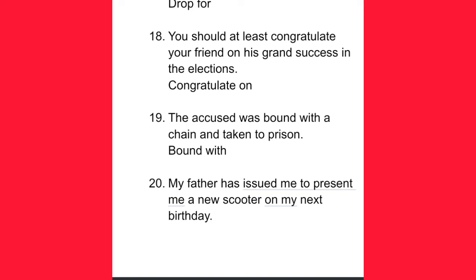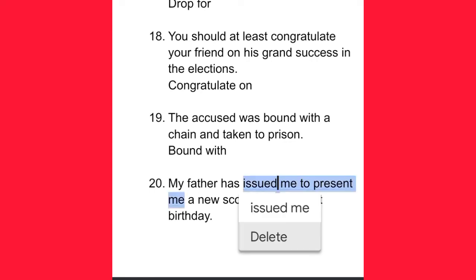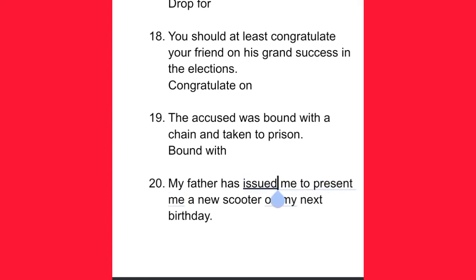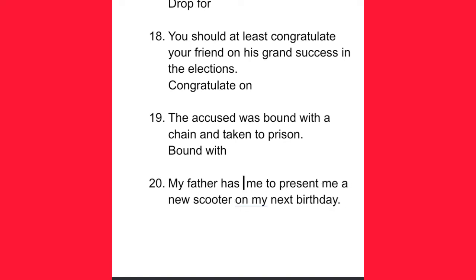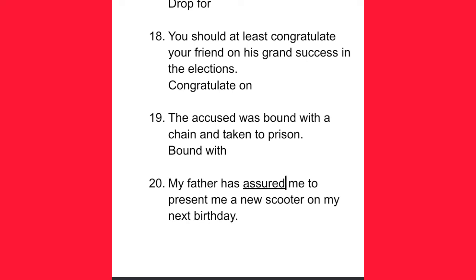The last one is: My father has issued me, sorry, here the correct word should be assured me. There has been a spelling error. Assured me. Okay. So: My father has assured me to present me a new scooter on my next birthday.